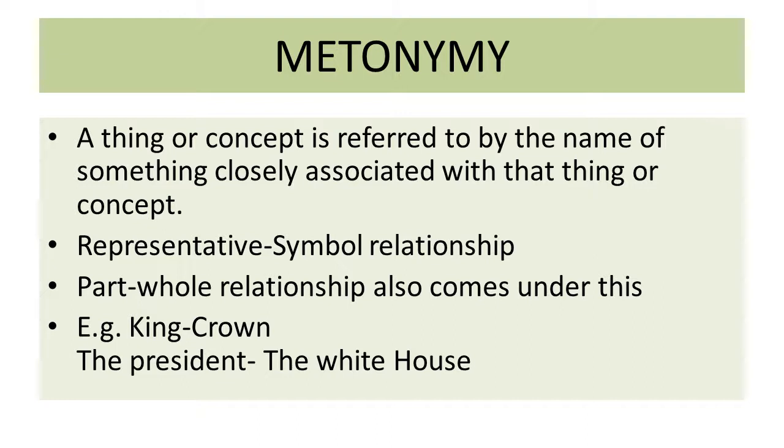Metonymy examples are king and crown. Crown is something which is very closely related with the king. So crown is a symbol here, and it is the representative of the king. A similar example is the White House and the president. White House here is a symbol and it is representing the president. So these kinds of examples are of metonymy.